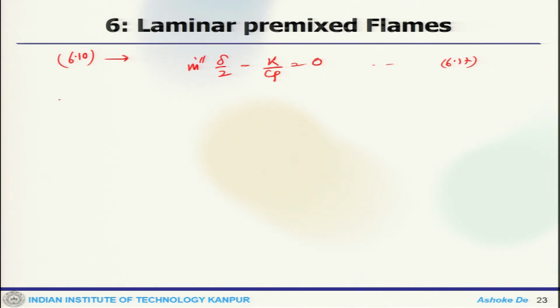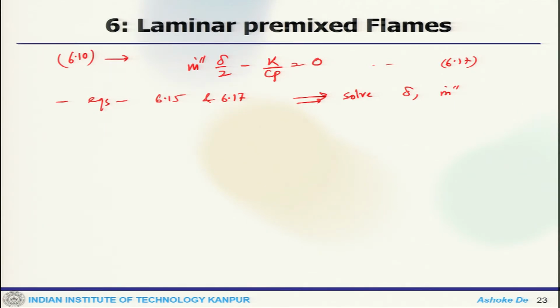So, we have two equations now, equations 6.15 and 6.17, and we have to solve for delta and m double prime dot.